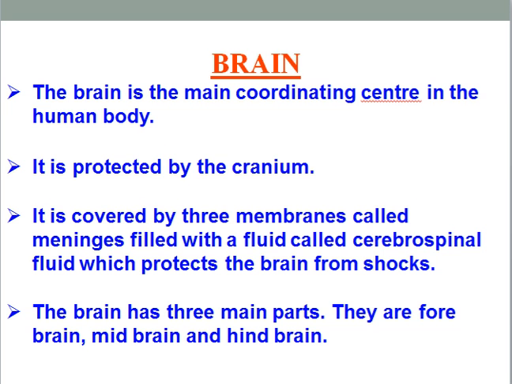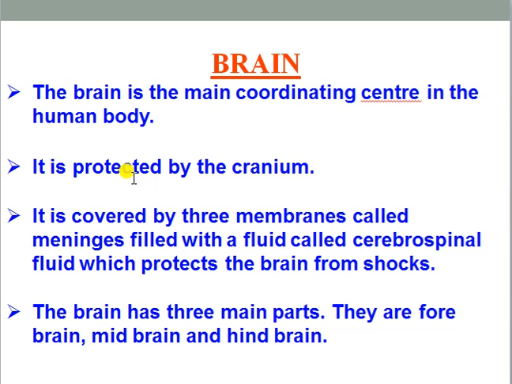Next, within the central nervous system, first I am starting with the part that is brain. We all know the brain is the main coordinating center present in the human body, because each and every activity, maybe it is nervous system, maybe it is digestive system, maybe it is excretory system, maybe it is endocrine system, reproductive system, any kind of system, everywhere there is a role of brain, because every activity is controlled by the help of brain. So obviously this is the main coordinating center present within the human body.